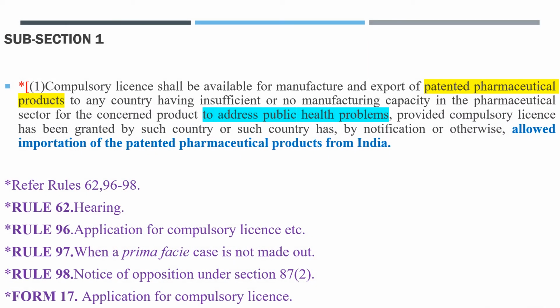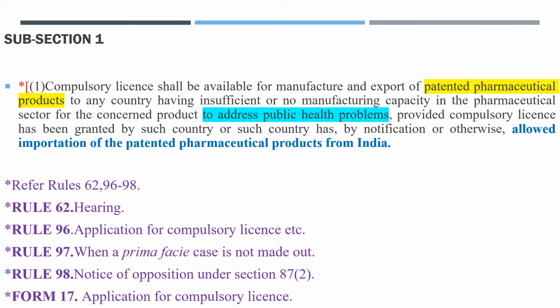Subsection 1 says compulsory license shall be available for manufacture and export of patented pharmaceutical products to any country having insufficient or no manufacturing capacity in the pharmaceutical sector for the concerned product to address public health problems, provided compulsory license has been granted by such country or such country has by notification or otherwise allowed importation of the patented pharmaceutical products from India.